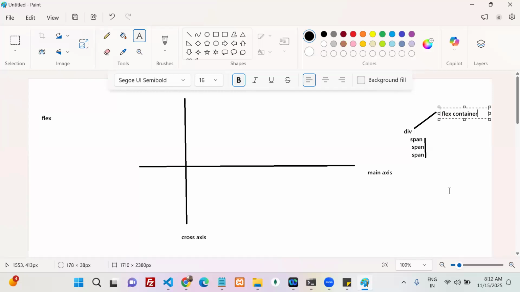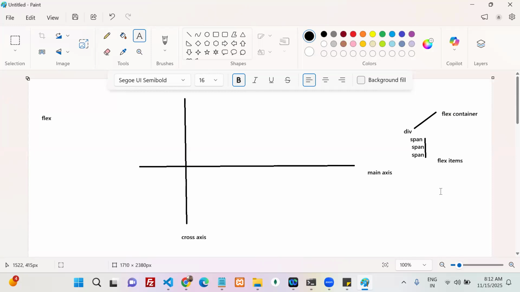What can we say terminology wise? Can you spell out? Flex container. In the container, whatever elements you have, those we can say are flex items. Understood? Terminology wise, there are four things.